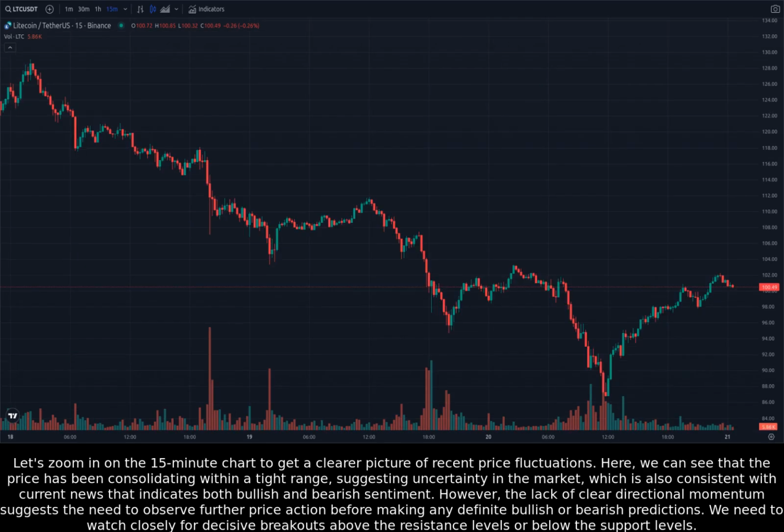Let's zoom in on the 15-minute chart to get a clearer picture of recent price fluctuations. Here, we can see that the price has been consolidating within a tight range, suggesting uncertainty in the market, which is also consistent with current news that indicates both bullish and bearish sentiment. However, the lack of clear directional momentum suggests the need to observe further price action before making any definite bullish or bearish predictions. We need to watch closely for decisive breakouts above the resistance levels or below the support levels.